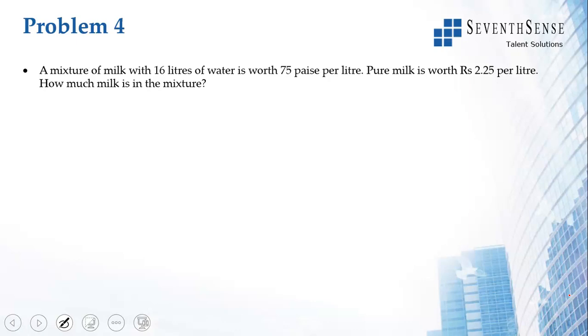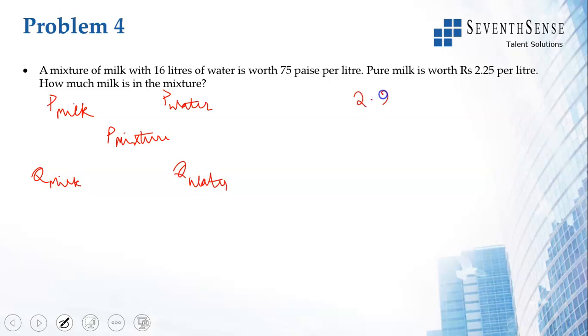One key point that you have to remember is the cost of water is to be taken as 0. When you have milk and water or water being introduced in the question, you have to add that as 0. Now, I will put the allegation rule this way. Price of milk, price of water, price of mixture, quantity of milk, quantity of water. Okay, so price of milk is 2.25, price of water is 0, price of the mixture is 0.75.